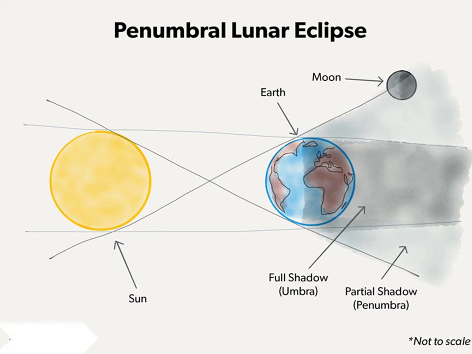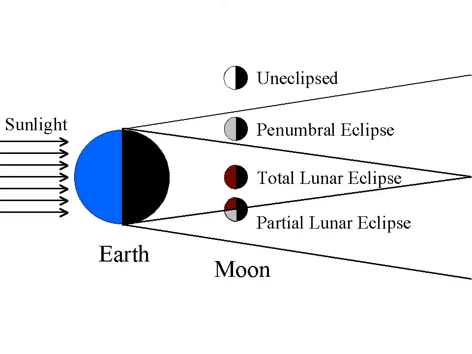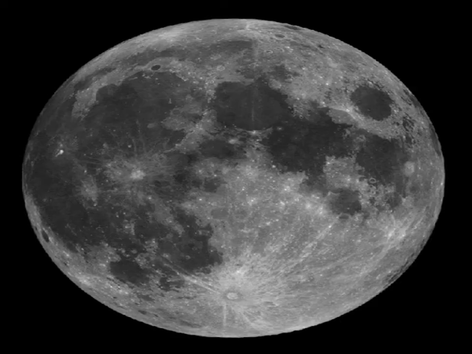Next, we have penumbral lunar eclipse. It occurs when the moon moves through Earth's penumbral shadow. In this type, the Earth's umbra does not entirely shade any of the lunar surface. You can observe a slight fading of the lunar body near the umbra. The penumbral lunar eclipse can be viewed only when at least half of the moon enters the penumbra.